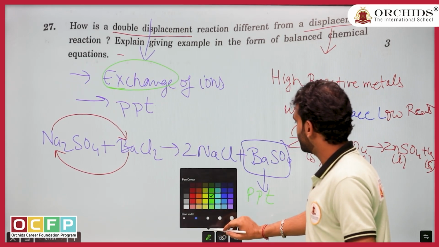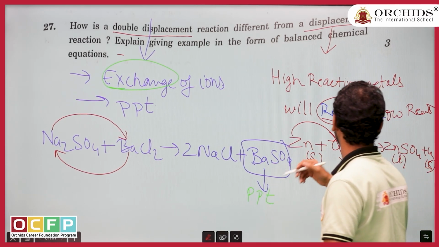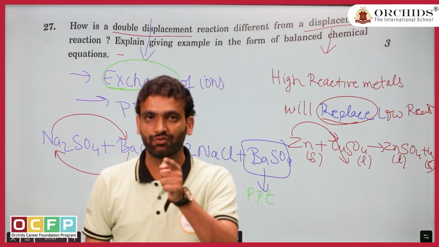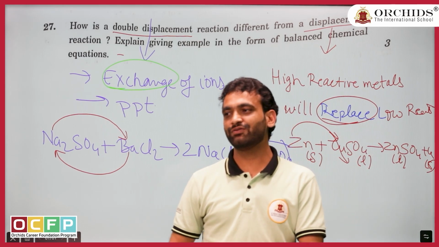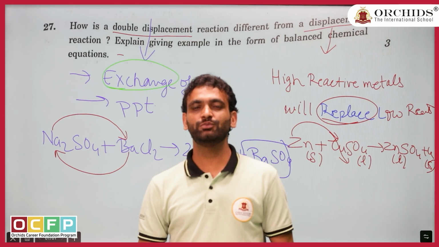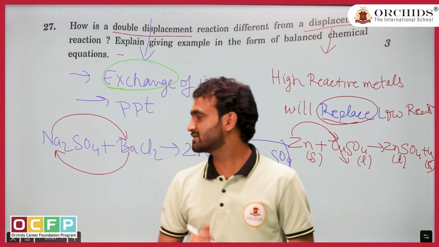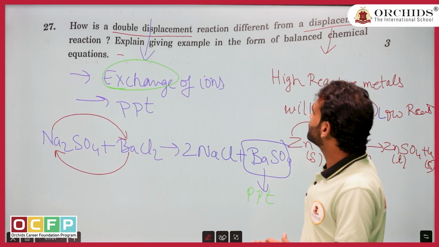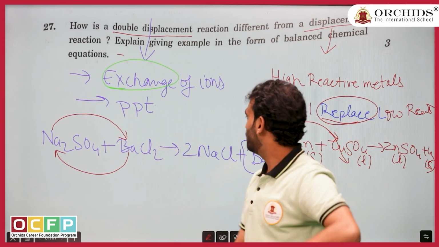What is the point here which you should highlight? In displacement, a high reactive metal is replacing a low reactive metal, like a high powerful man replacing a low powerful man. It is an exchange. Exchange means like we are neighbors. You give me tea, I give you biscuit. You give me biscuit, I give you tea. It's a simple exchange. One hand give, other hand take. This is your double displacement. This displacement is simple, a high power person is replacing your low power.